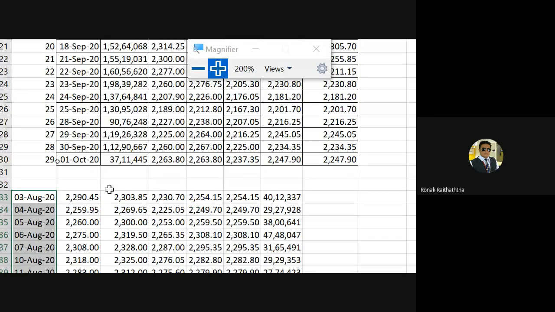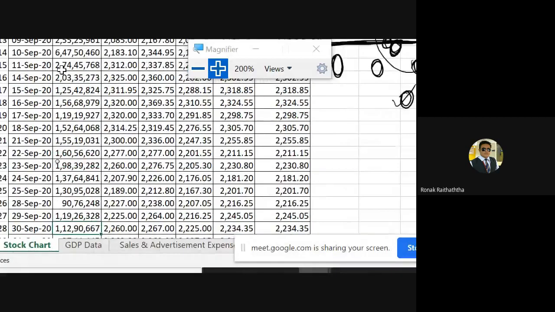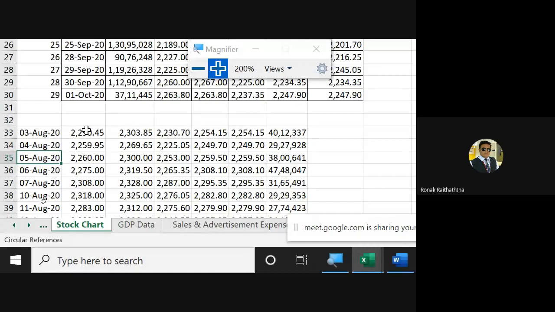Is it clear, everyone? Okay. Now again, one more thing. We want the volumes to be at the first over here, right? Because if you want the volume chart, then the volume must be in the first column, and then this must be open, close, high, and those prices. So volume must be next to the date. Here in this case, volume is not next to the date. So what I'm doing is adding a column between date and this price, the second one, the lower one.